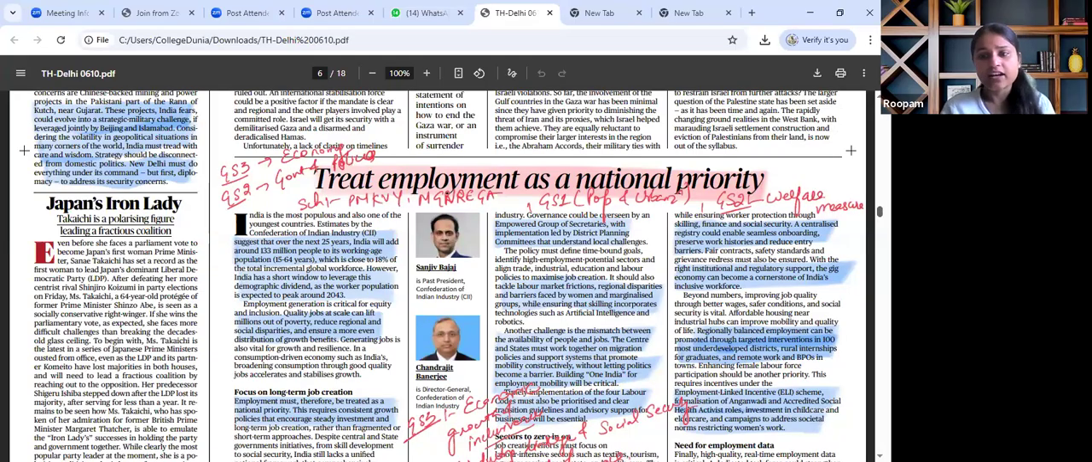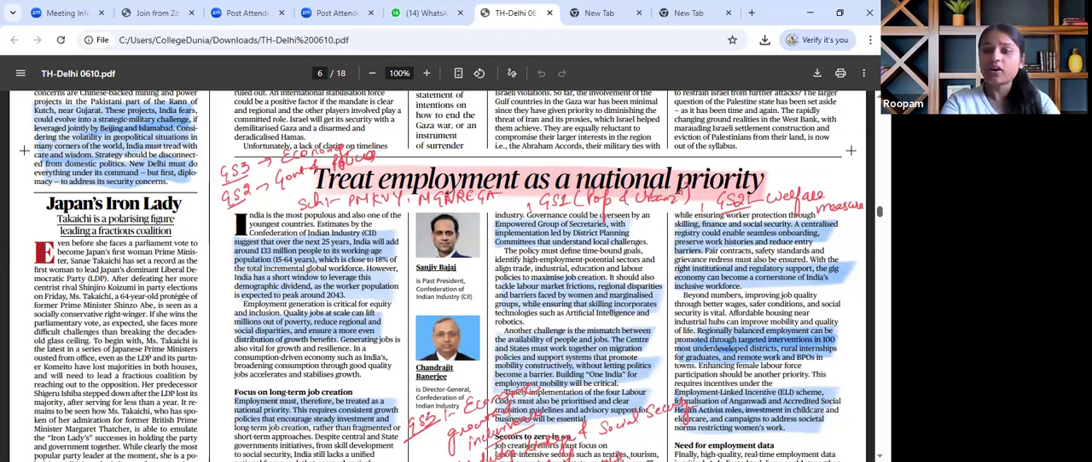Also, this is relevant with regard to GS paper 1, wherein population and urbanization, GS paper 2 mein welfare measures and schemes for resolving this issue. At the same time, GS paper 3, wherein economic growth and inclusiveness is the need of the hour. So in this manner, this particular article is to be holistically read and revised.